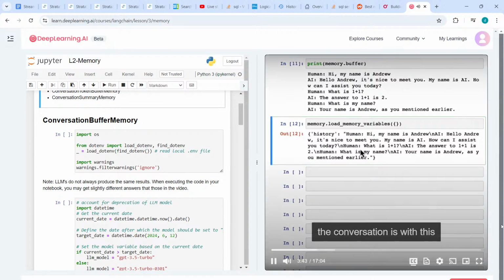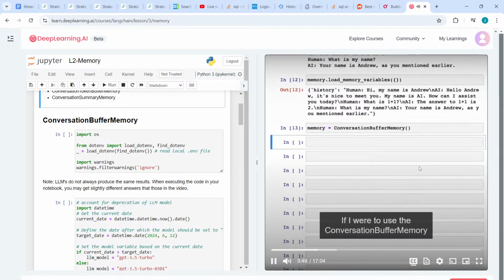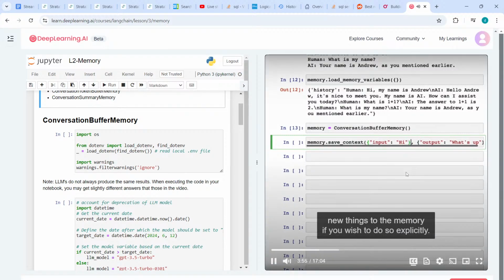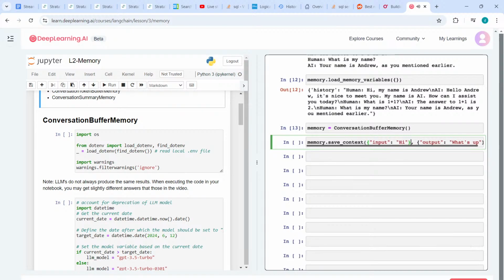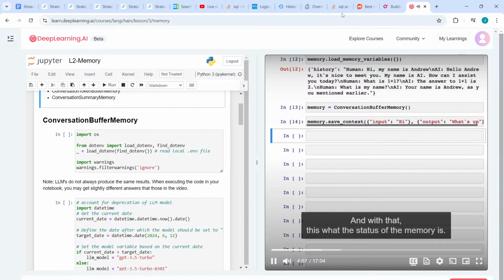So the way that Langchain is storing the conversation is with this conversation buffer memory. If I were to use the conversation buffer memory to specify a couple of inputs and outputs, this is how you add new things to the memory if you wish to do so explicitly. Memory.save_context says, hi, what's up? I know this is not the most exciting conversation, but I wanted to have a short example.